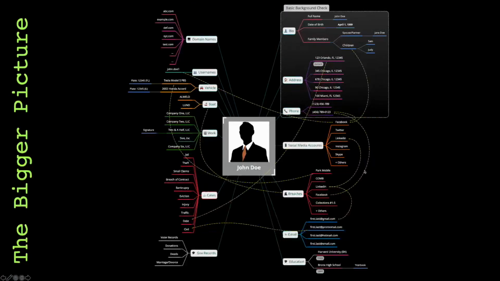We pivot, we keep pivoting, and then one piece of information leads to the other, and this can become a nice big web of information of relatives, phone numbers, emails, addresses, businesses, you name it, and then start connecting the dots like these yellow dashed lines that this information was gotten from here, or this phone number connects to this account. The more connections you have, the more solid evidence it becomes, and eventually you exhaust all possibilities and you also accomplish your goals.